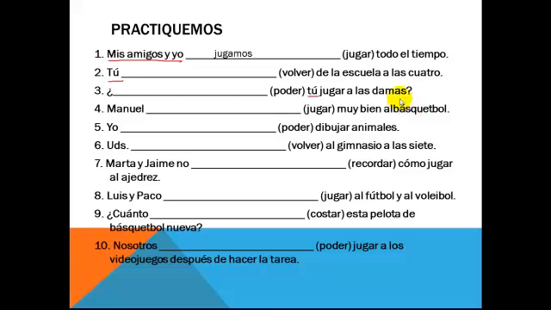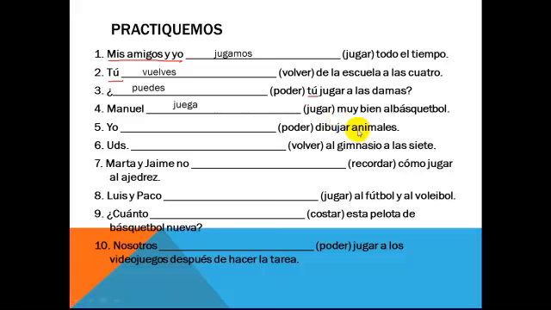So, mis amigos y yo jugamos todo el tiempo. Tú vuelves de la escuela a las 4. ¿Puedes tú jugar a las damas? Manuel juega muy bien al básquetbol.